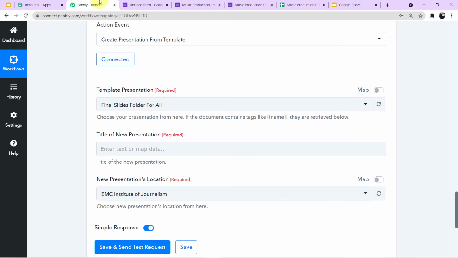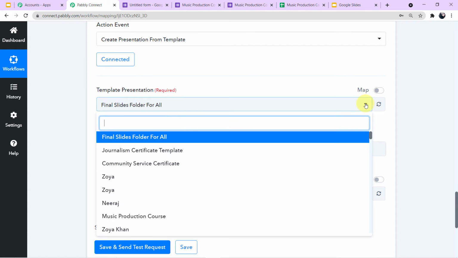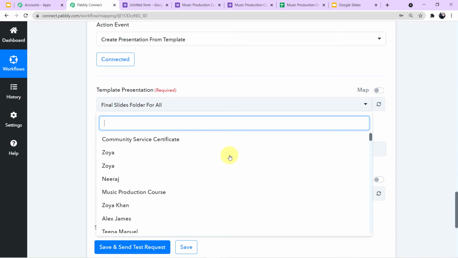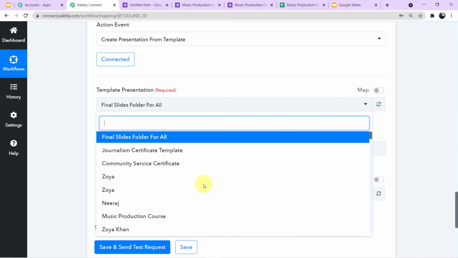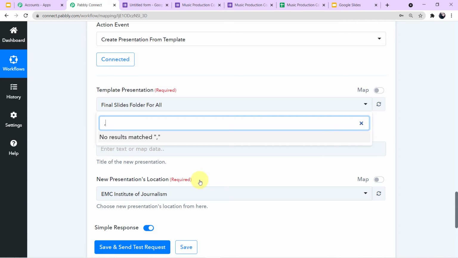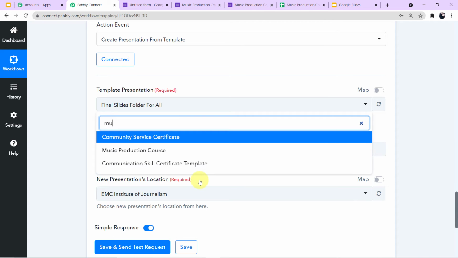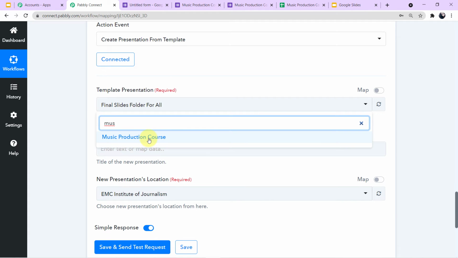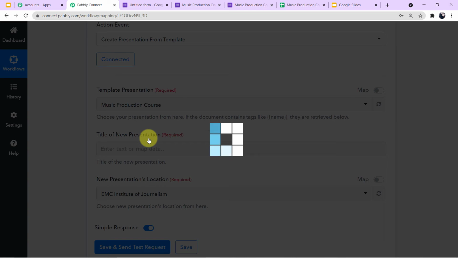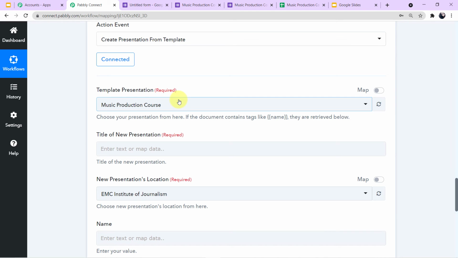Go back to your Pabbly Connect account, come to template presentation, click on this arrow, and you can see in the drop down the various certificates and templates which are there in my Google Slides account. You can see here in the scroll down. Now we have to search for our music certificate. So I'll search for my music production course certificate. Here you can see on my screen. Let me map it. So we have successfully mapped our particular certificate in template presentation.